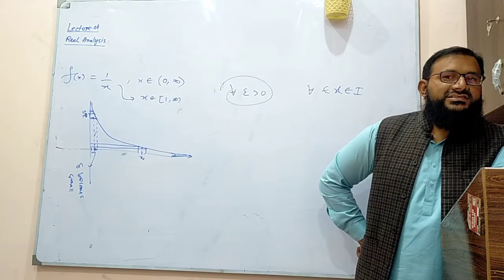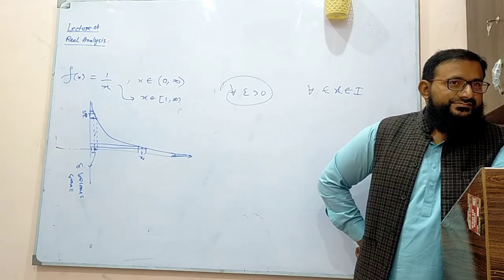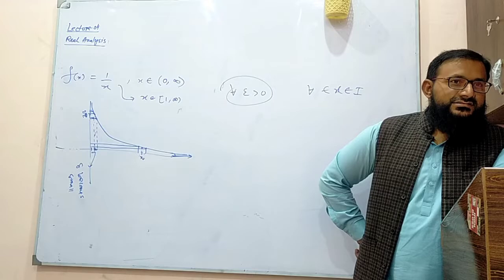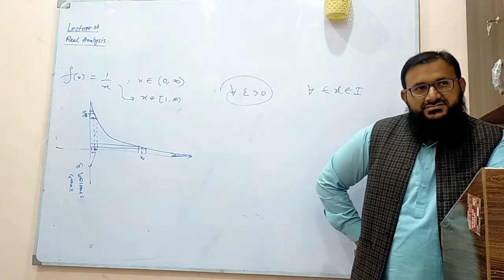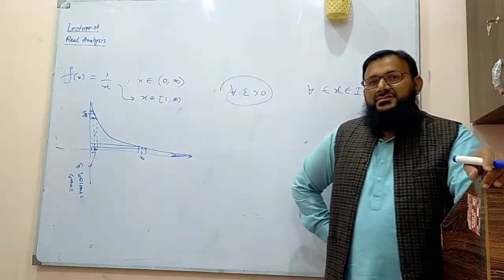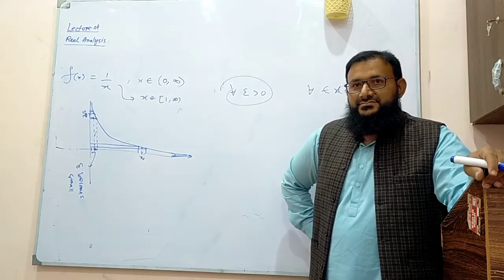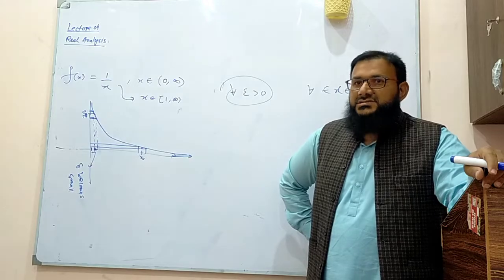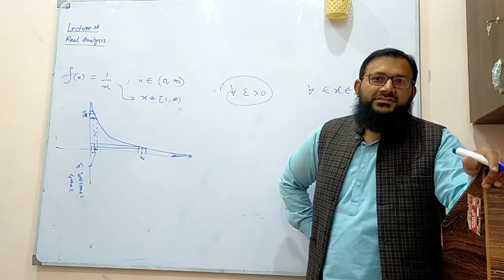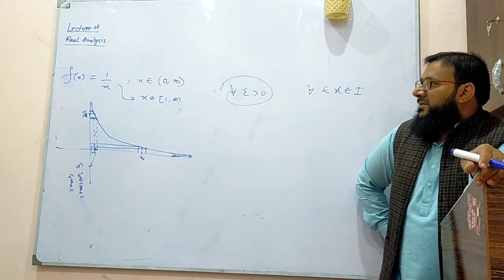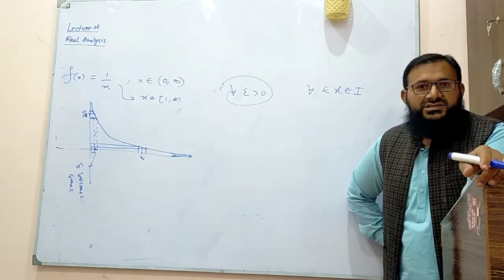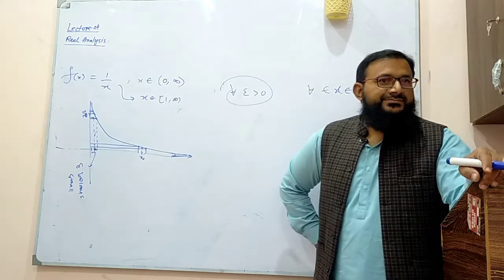Behavior is something very good. Because what I understood from this is that if we want to check whether functions are uniform continuous, we should check their asymptotes as well.